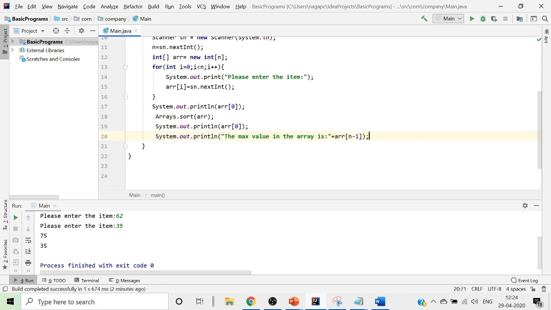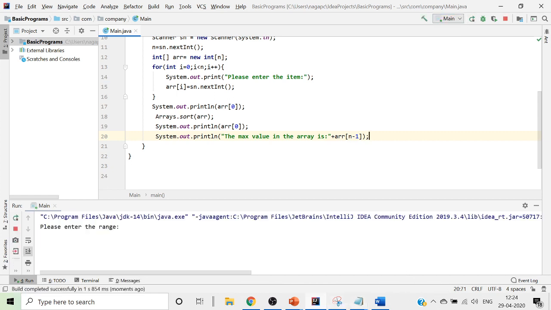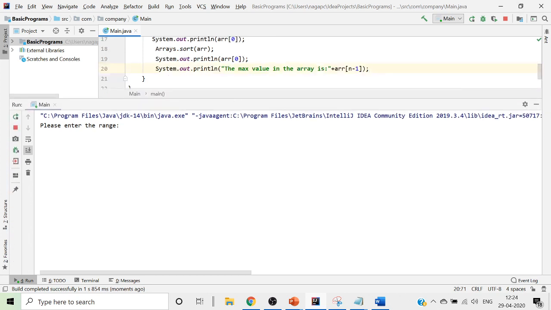Now once you just go ahead and run this, see, whatever is the maximum value that you enter into an array, that gets printed.